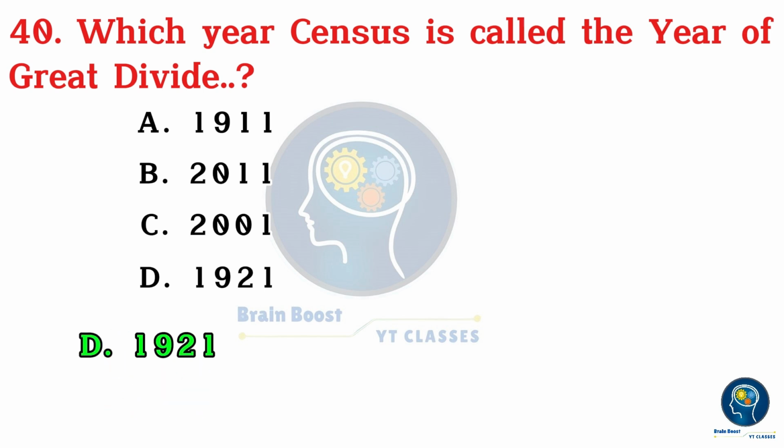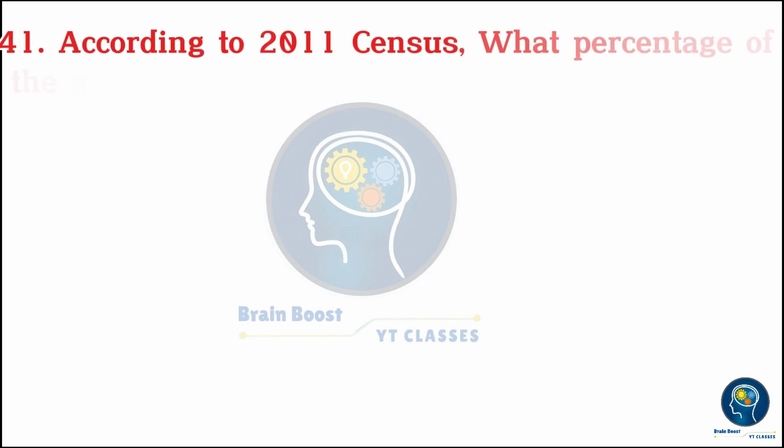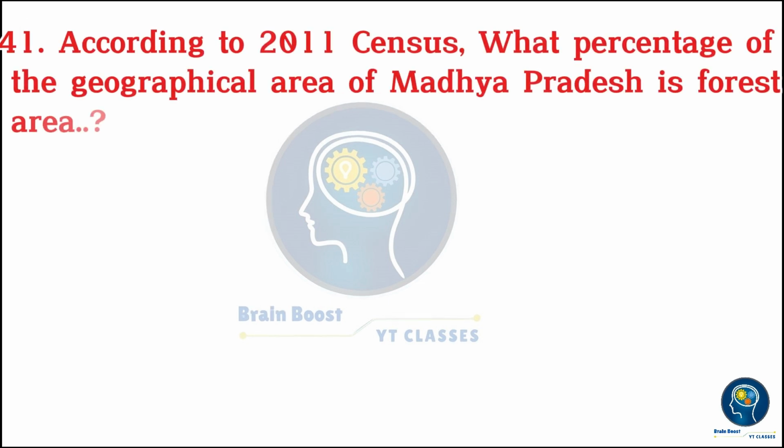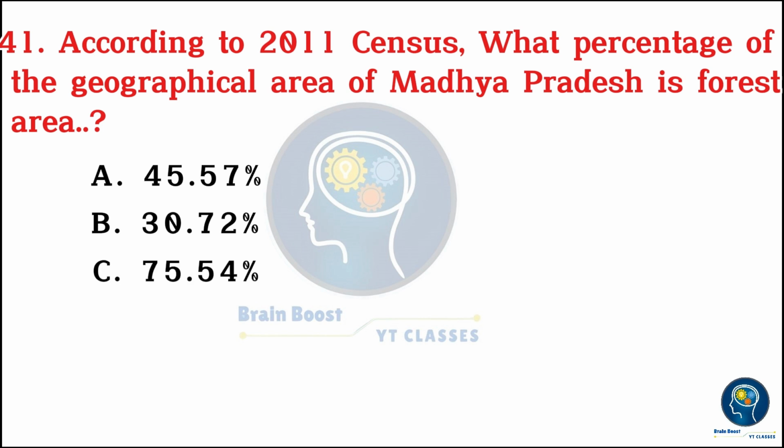D. 1921. According to the 2011 census, what percentage of the geographical area of Madhya Pradesh is forest area? A. 45.57%. B. 30.72%. C. 75.54%. D. 72.3%. B.